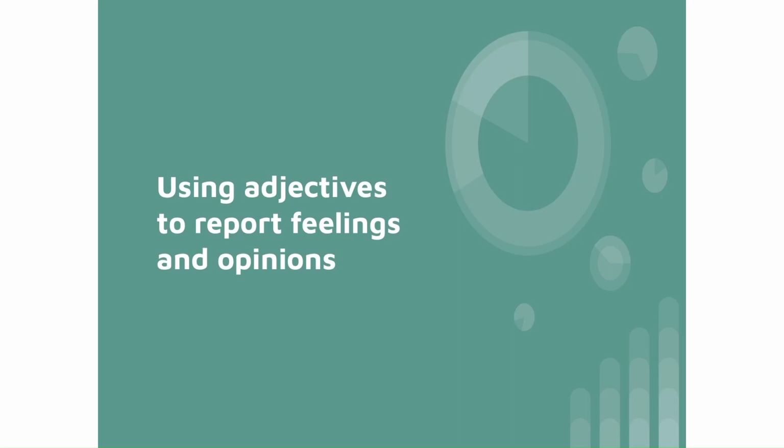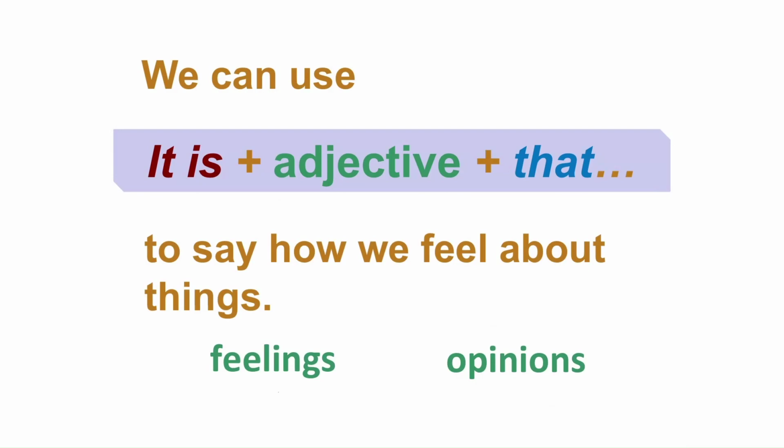Okay, this is another video about using adjectives to report feelings and opinion. Basically, it is about two sentence patterns, so it's not that difficult. The first sentence pattern is: it is adjective and that.